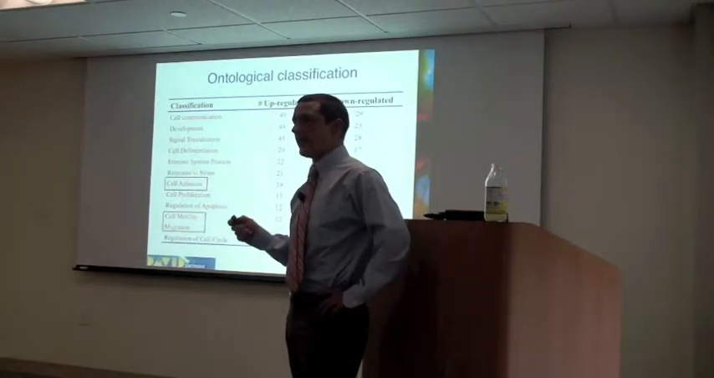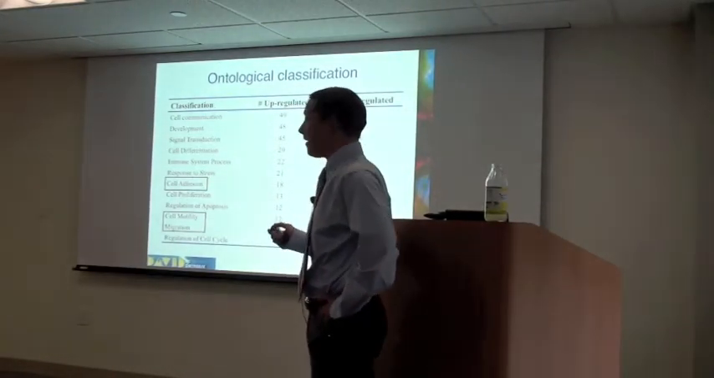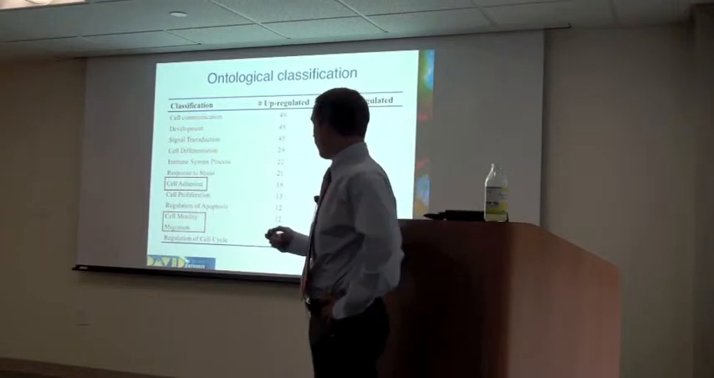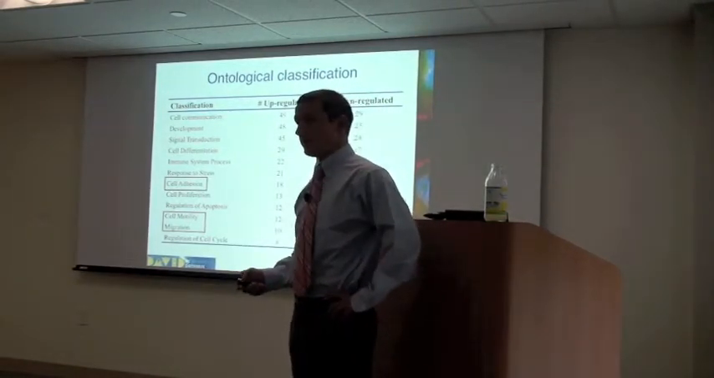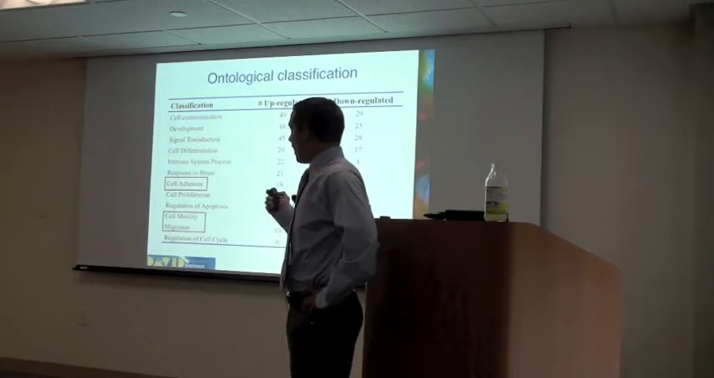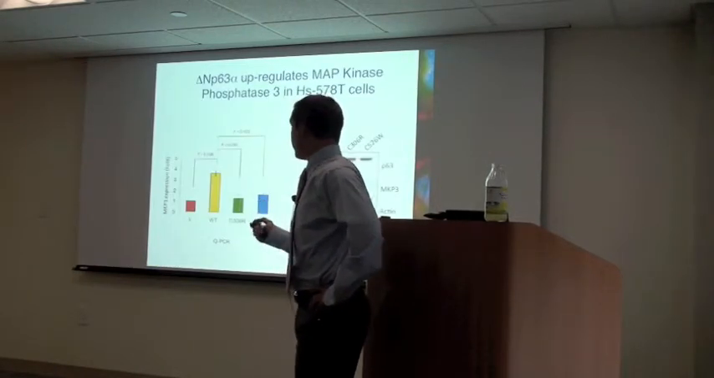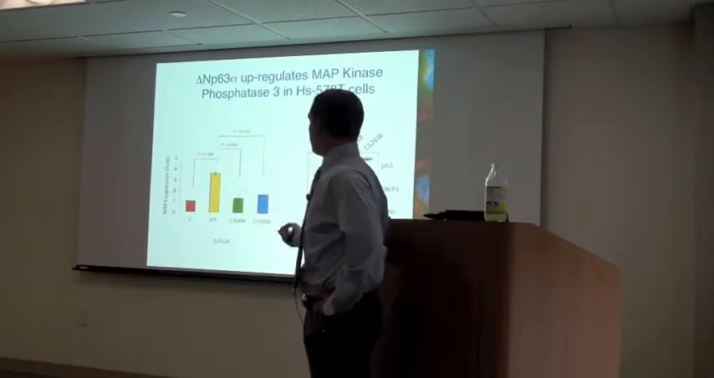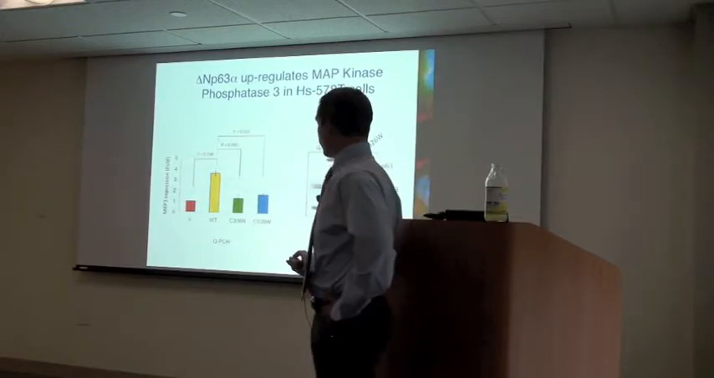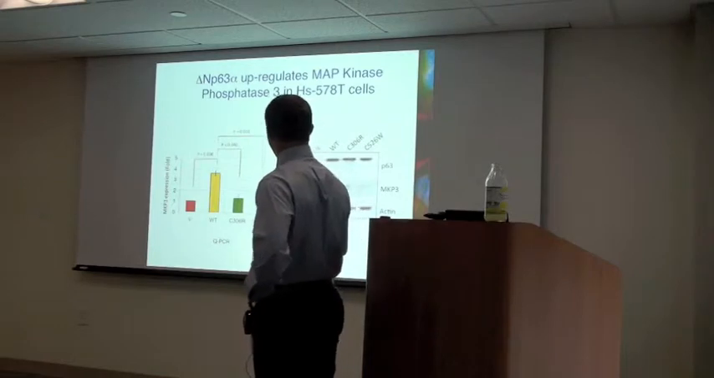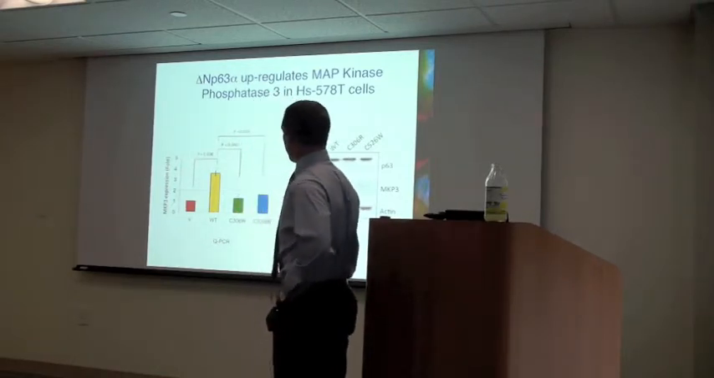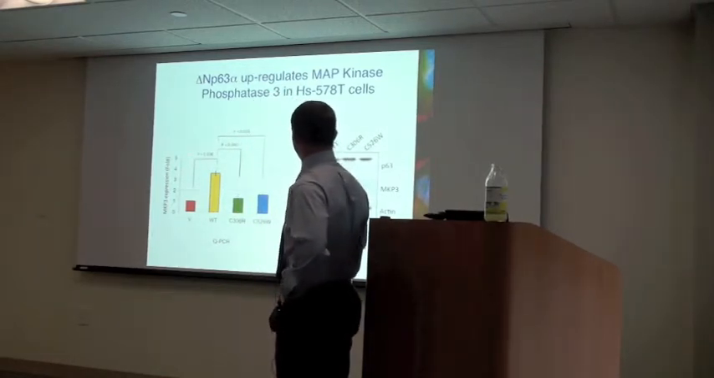ontologically. And then I narrowed down my search even more by focusing on those genes that were involved in cell adhesion, motility, and migration. And from those genes, I identified MAP kinase phosphatase 3, or MKP3, which was consistently upregulated by wild-type p63, but not by the mutant derivatives, both at the mRNA level as well as at the protein level.